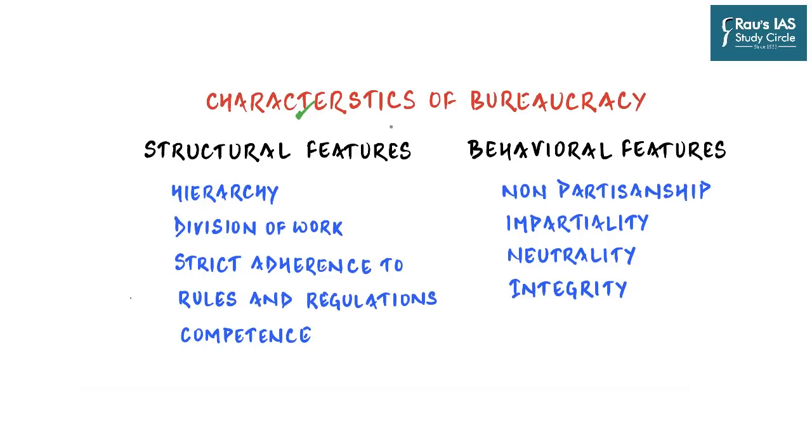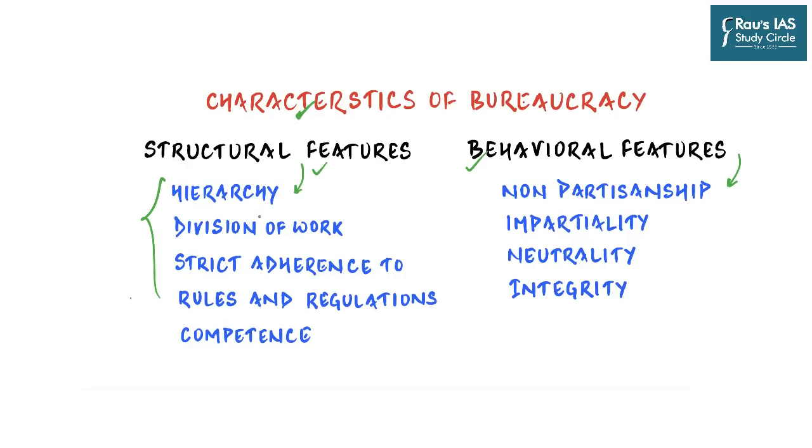Alright, so we will start this discussion from a very, very important and basic perspective, which is about the characteristics of a bureaucracy. What does it take for an organization or a collective of people to be called a bureaucracy or a group of bureaucrats? There needs to be a structural feature as well as behavioral feature in them in order for them to be categorized as true bureaucrats. Now the structural features are essential, whereas behavioral features are expected from a group of bureaucrats. And so let us discuss them one by one.